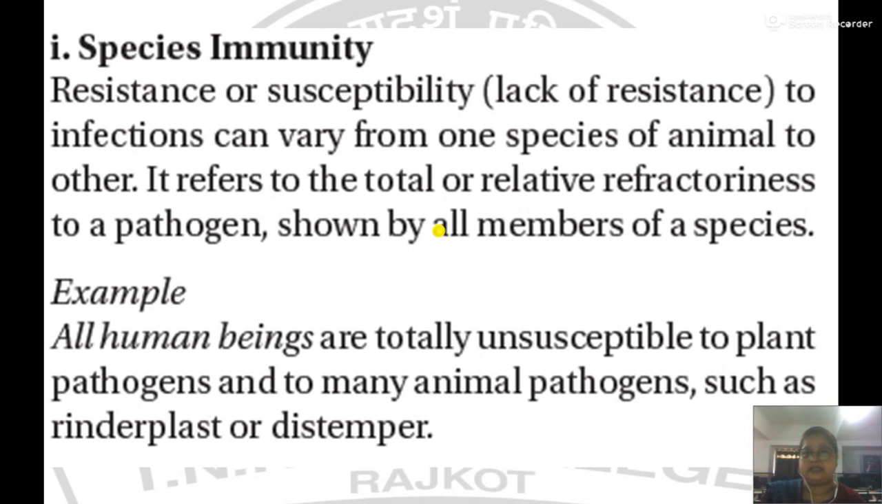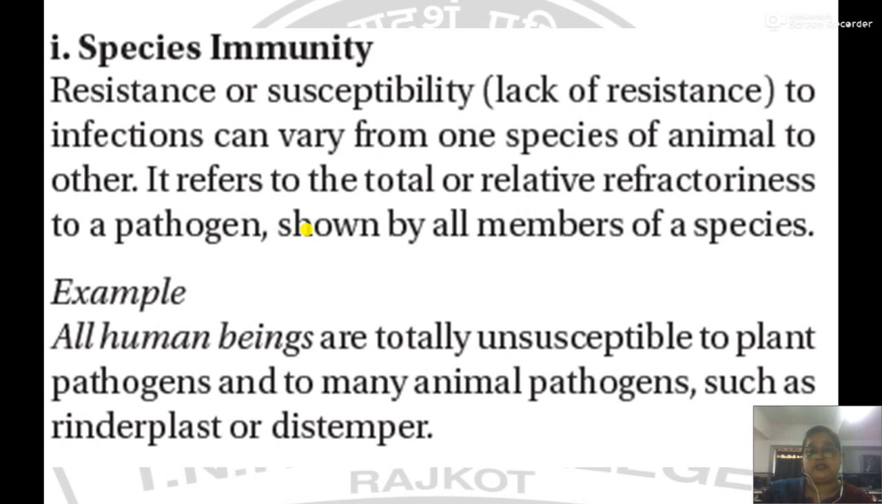The first level is called species immunity. The resistance or susceptibility, that is, lack of resistance to infection, can be different from one species of animal to another. Meaning if we are susceptible to a certain pathogen, it is not so that other animals are also susceptible to the same pathogen. Those diseases which occur in humans are not supposed to occur in other animals or plants or other organisms.